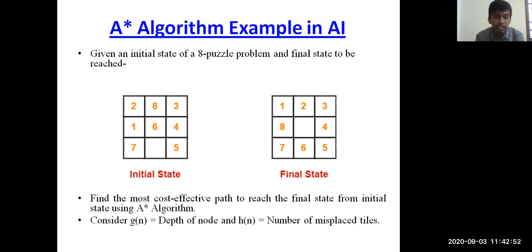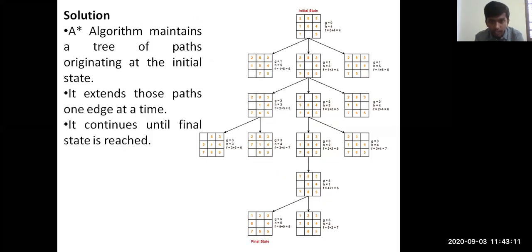So you need to understand the concept very clearly, then only you will be able to answer the questions according to the understanding. Okay. So initially we'll consider g of n, that is the depth of the node, and h of n is the heuristic function, which is the number of misplaced tiles. Let's now look into the solution, how this actually goes on.